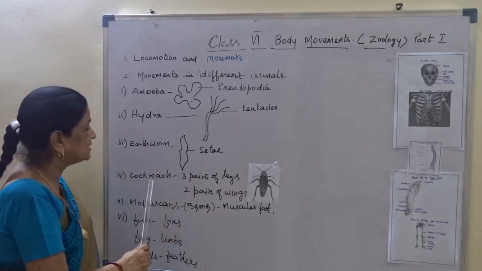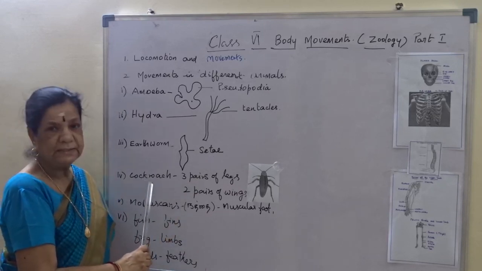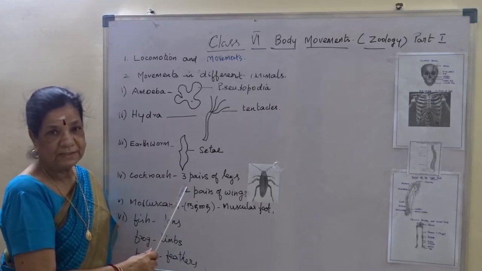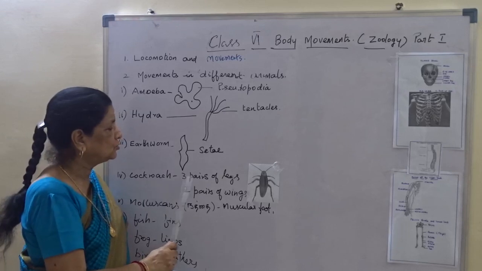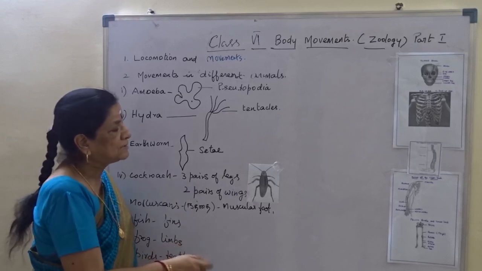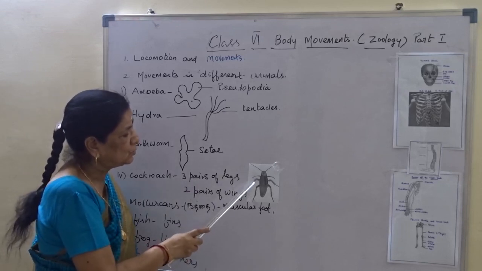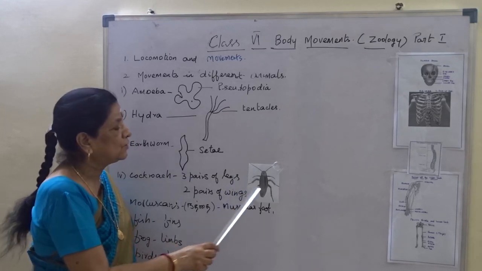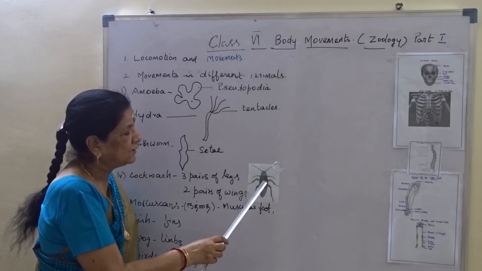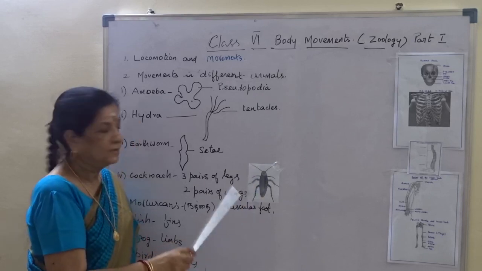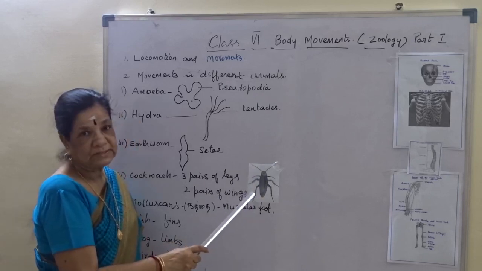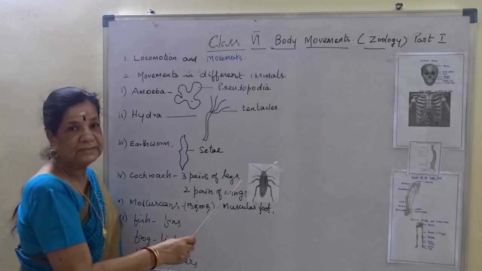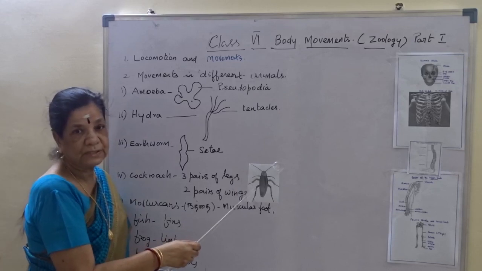And the fourth one is cockroach or any other insect. As we all know, cockroach we are familiar with, isn't it? Here the cockroach moves with 3 pairs of legs. 3 pairs, 1, 2, 3, and 2 pairs of wings. This is one wing, this is one wing, folded. So the cockroach moves with the help of 3 pairs of legs and 2 pairs of wings.